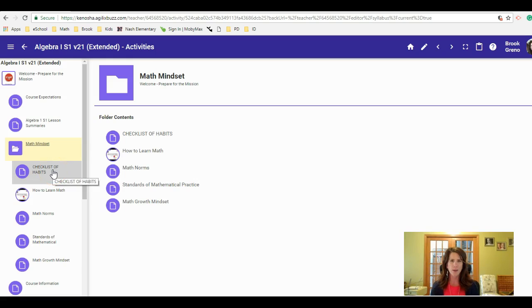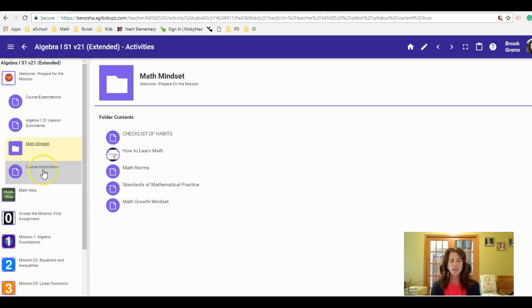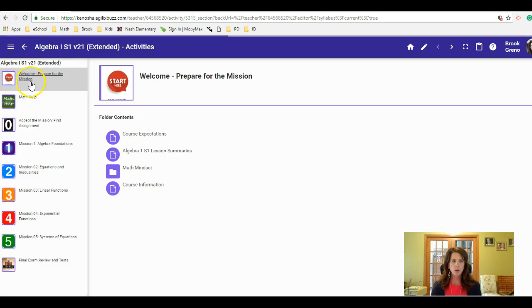And this checklist of habits is a good thing to always come back to. Like, am I doing this? Do you know what I mean? If I'm struggling, am I doing all these things that are listed there? So that's a good reflection component that we'll talk about as you work throughout the course. And this last one is course information, more just very general for the whole course. So if you have any more specific questions, you can definitely follow up with me. So that's your welcome folder.